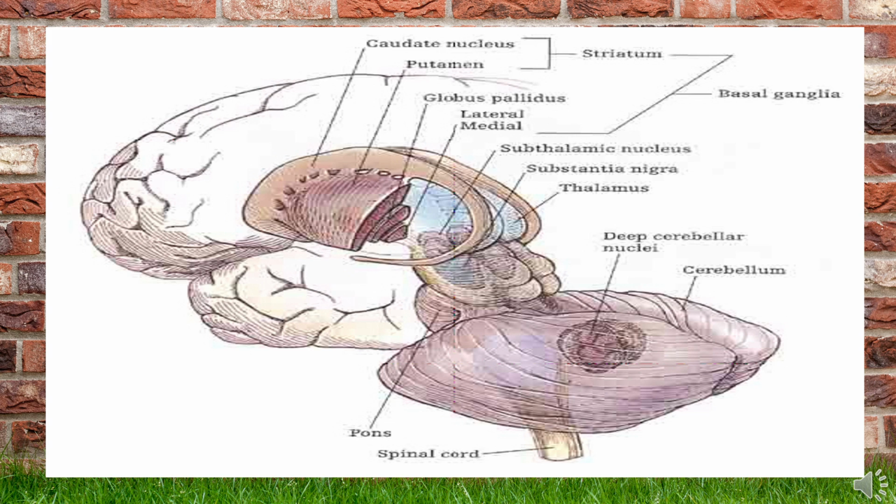Below, from before backwards, it continues as the gray matter of the anterior perforated substance. It connects by a band of gray matter with the head of the caudate nucleus below the anterior limb of the internal capsule, and it is separated from the inferior horn of the lateral ventricle by the external capsule, the sublentiform part of the internal capsule, the tail of the caudate nucleus, and the stria terminalis.